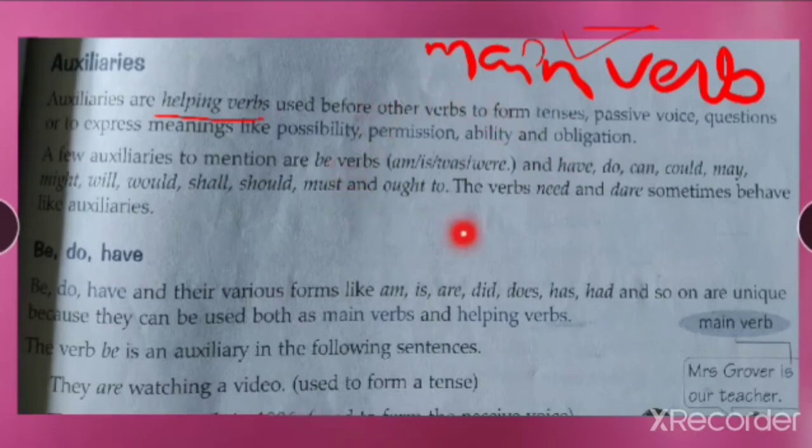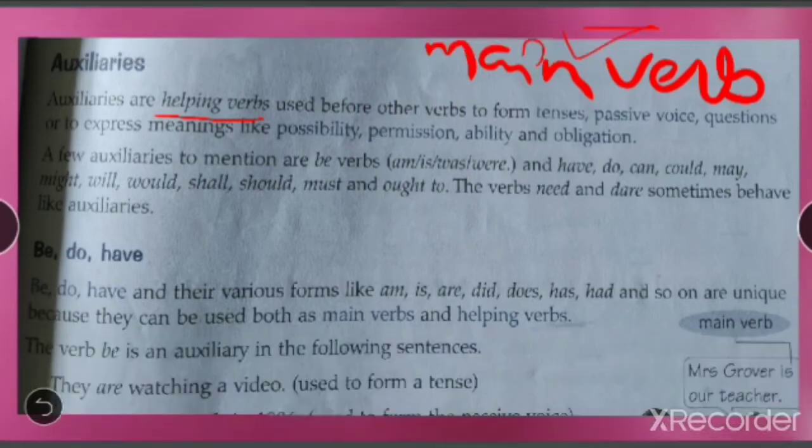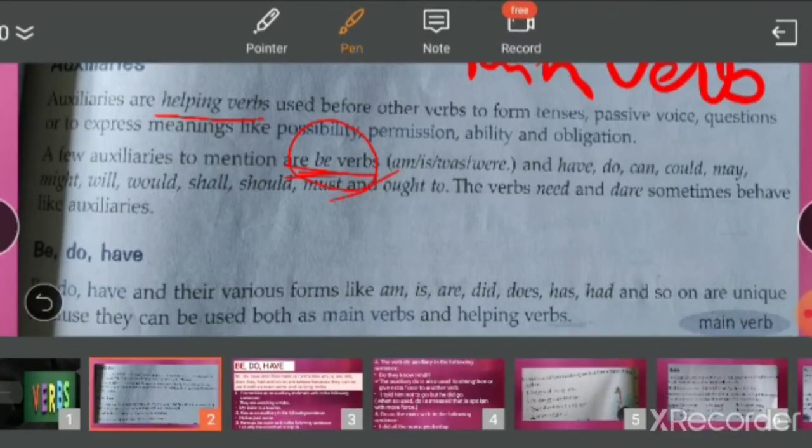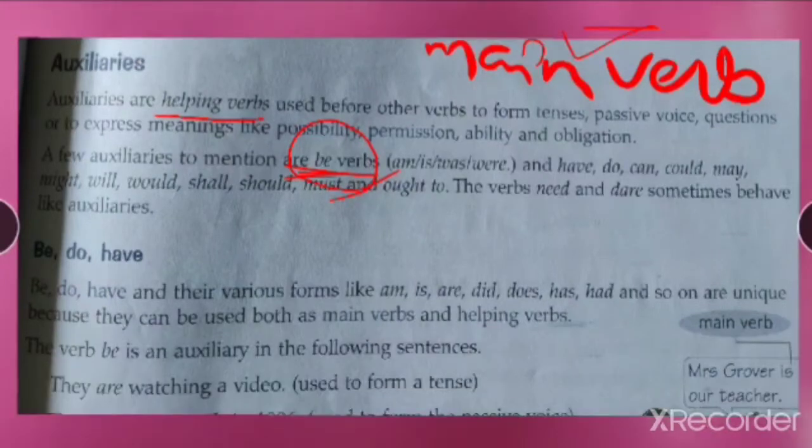But this category, am, is, was, and were. Okay, am, is, was, or were, don't get confused. Where and were, they are different. So am, is, was, were, these four, when we combine all of them, they are called be verbs. What are they called? Be verbs. Make this clear, students.